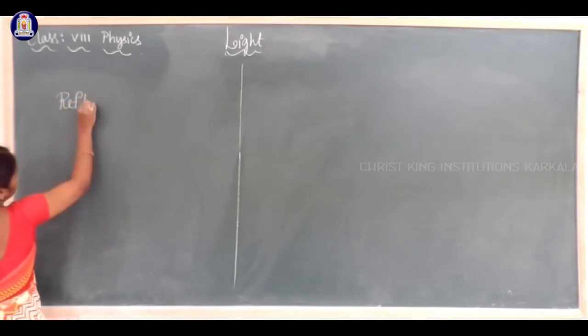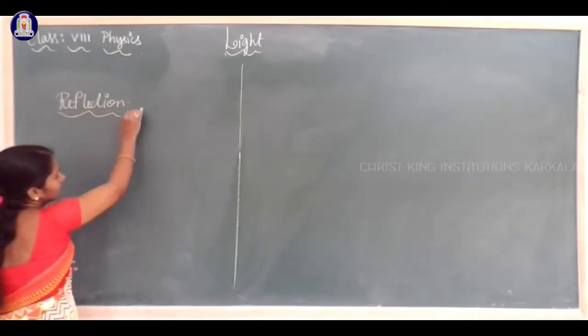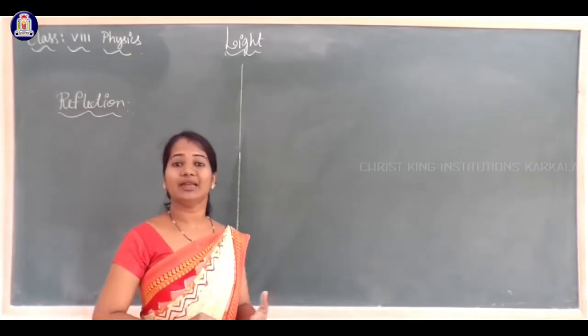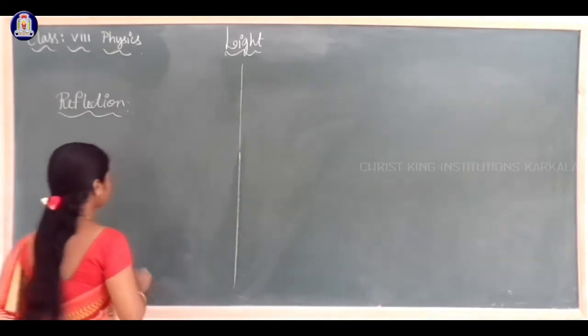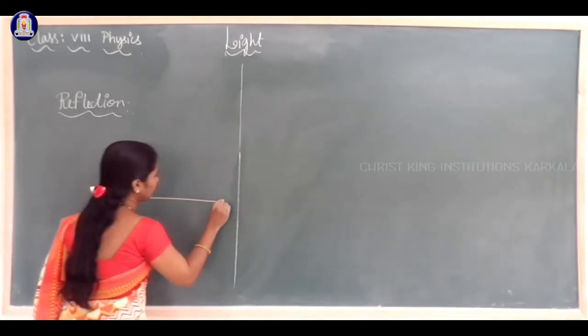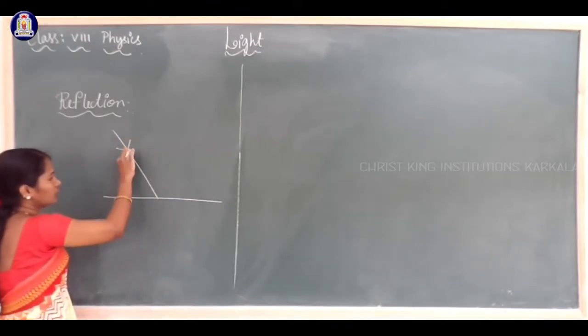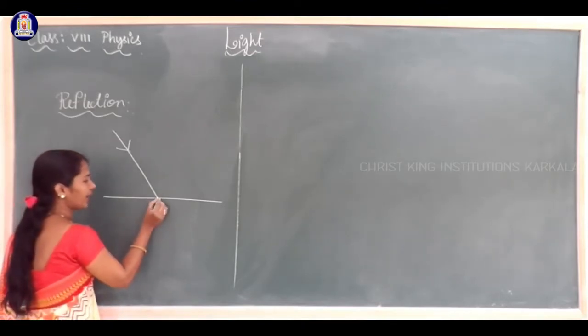You have studied about this reflection in your earlier classes. Reflection means what? Using a mirror we can make light reflect. So what is reflection? When light falls on a surface, this light bounces back.